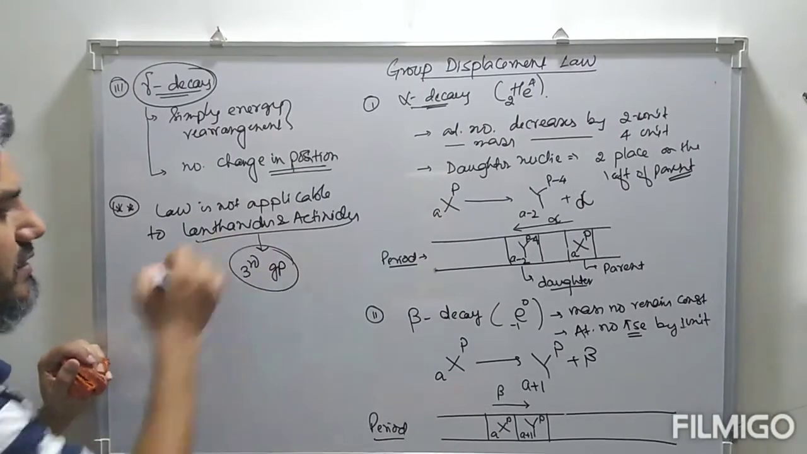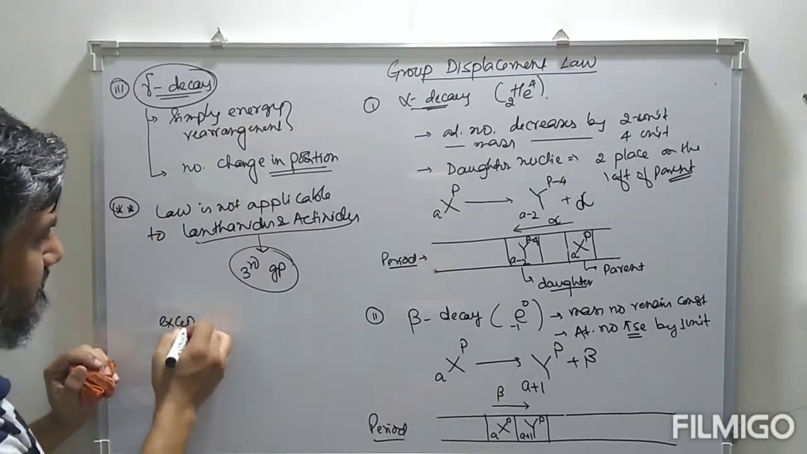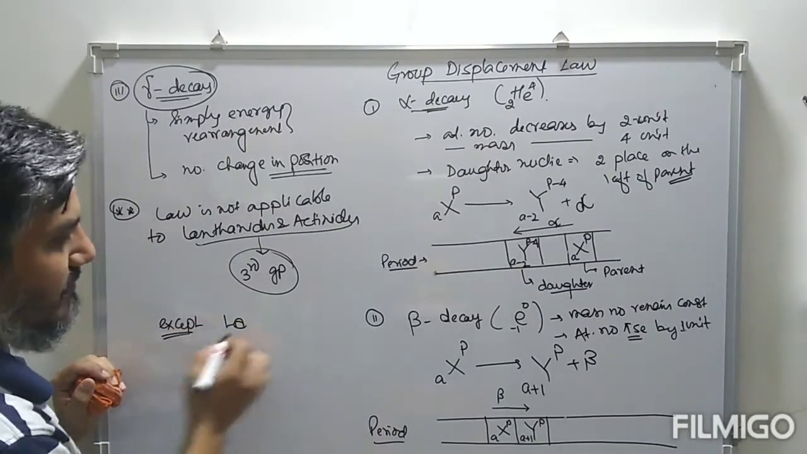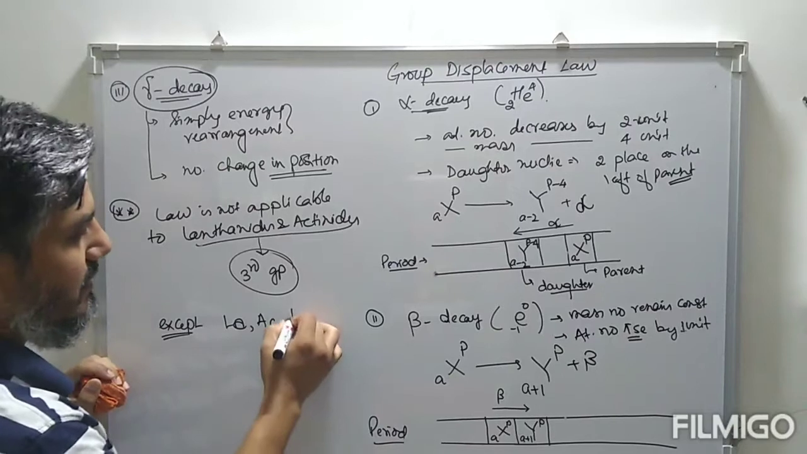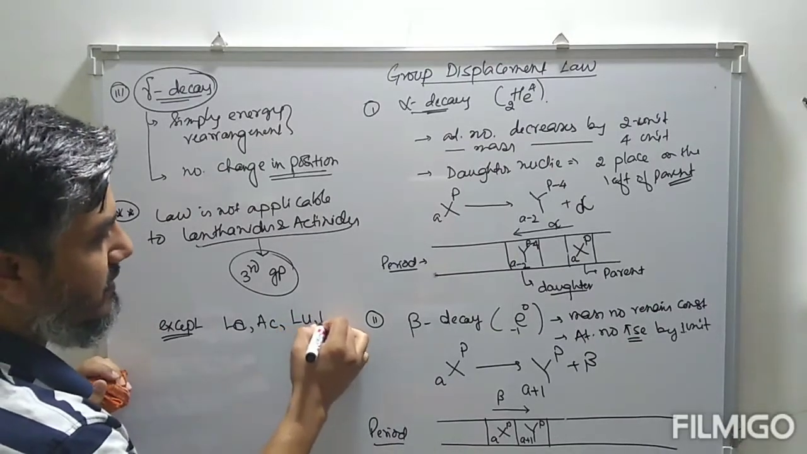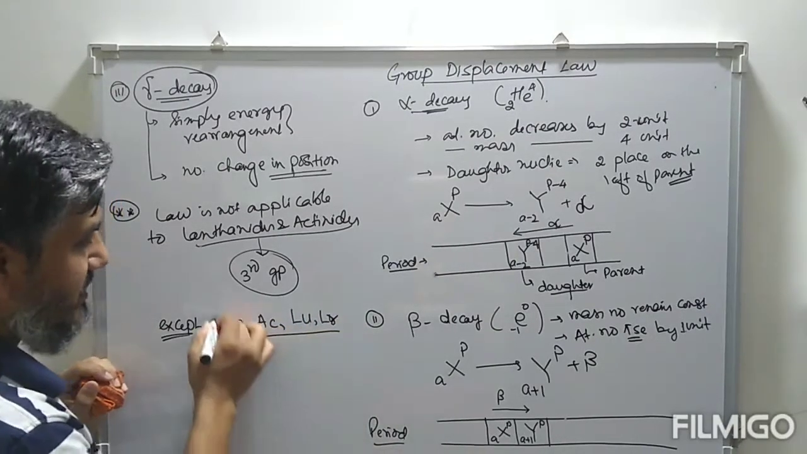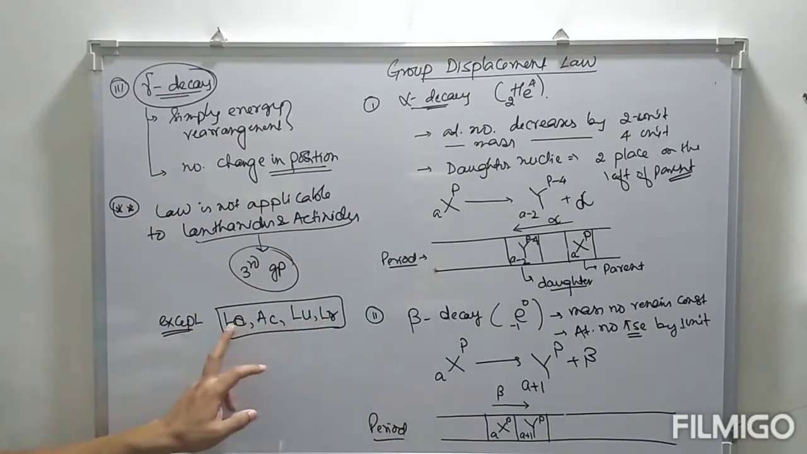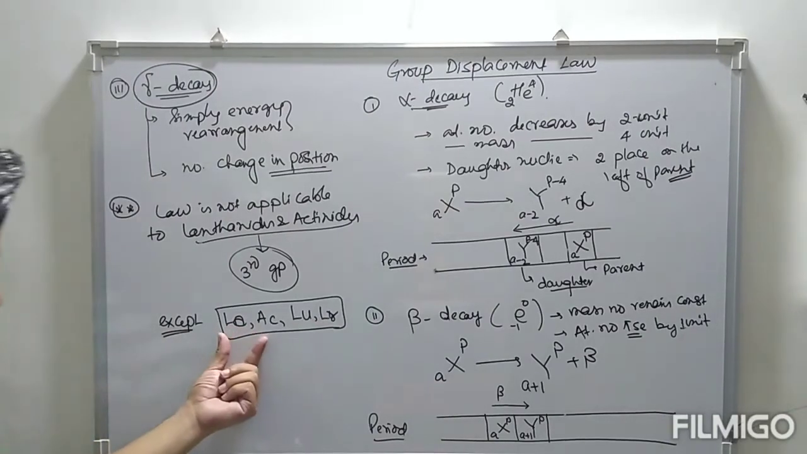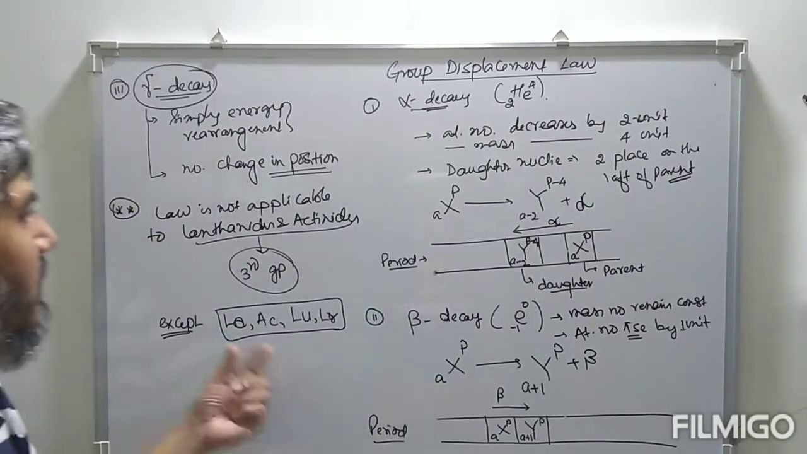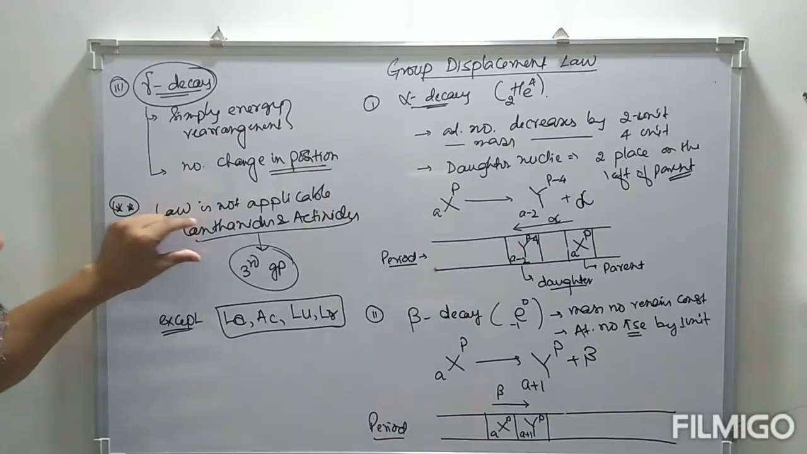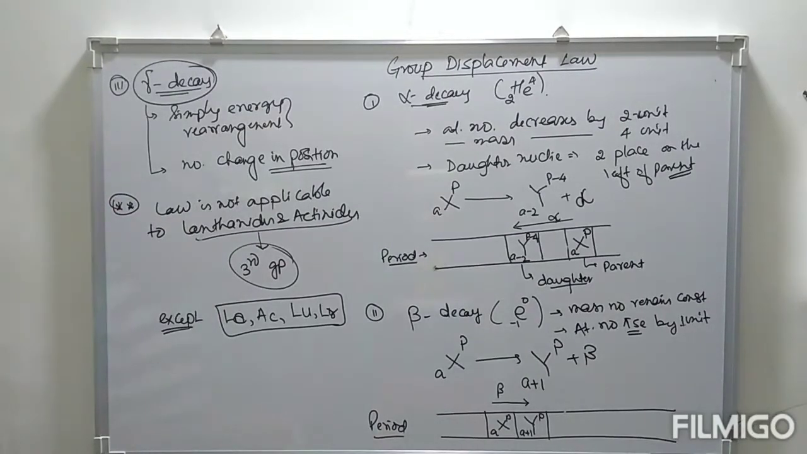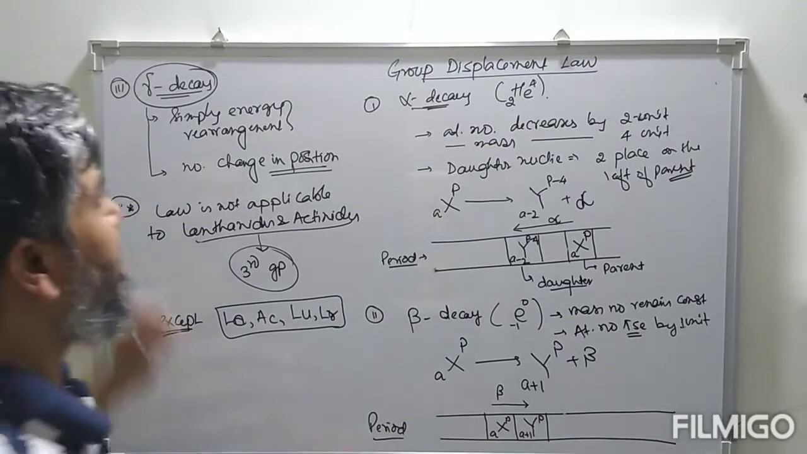Why? Because these are placed in the third group, except the first elements like lanthanum, actinium, lawrencium, and lutetium. Except these 4 elements, this is the last element of the lanthanide actinide series. This is the first element of the lanthanide actinide series. So except these first 2 elements and the last 2 elements, this group displacement law is not applicable for lanthanides and actinides. So this is alpha beta gamma decay.